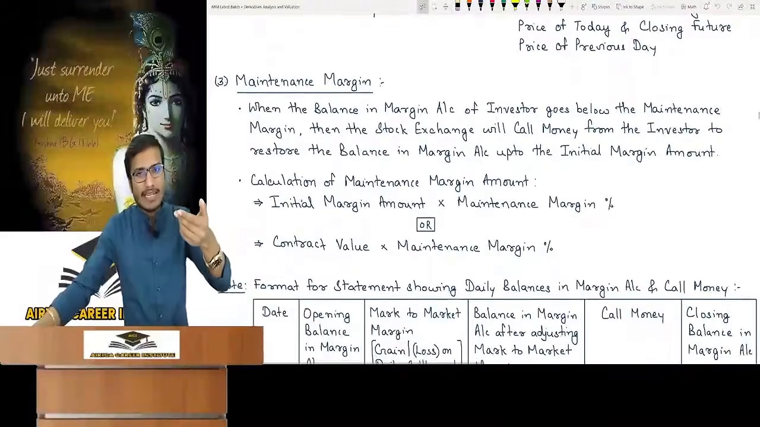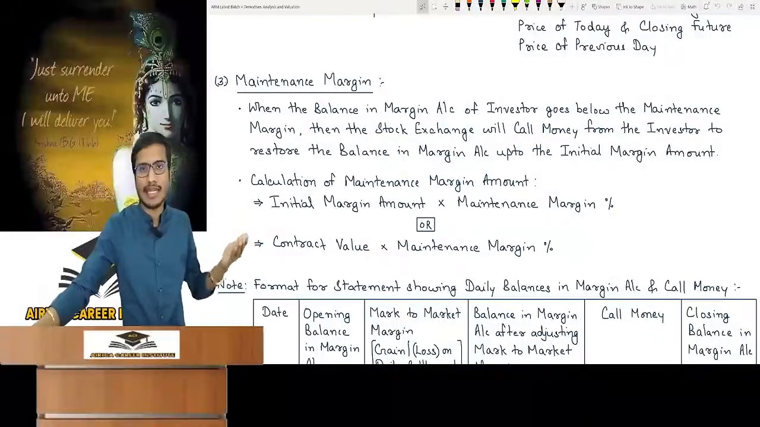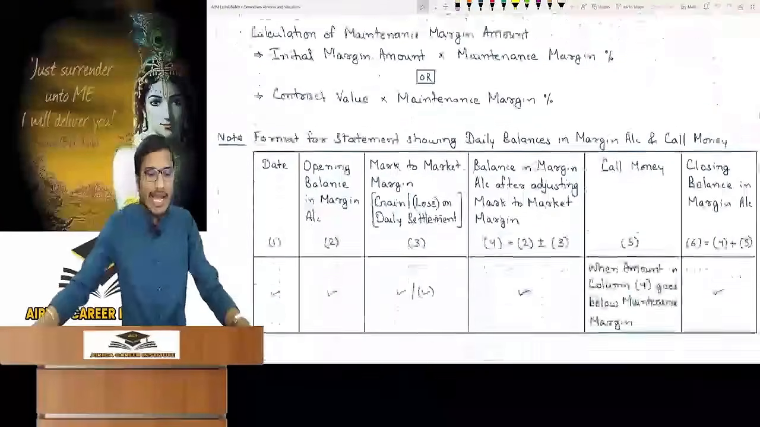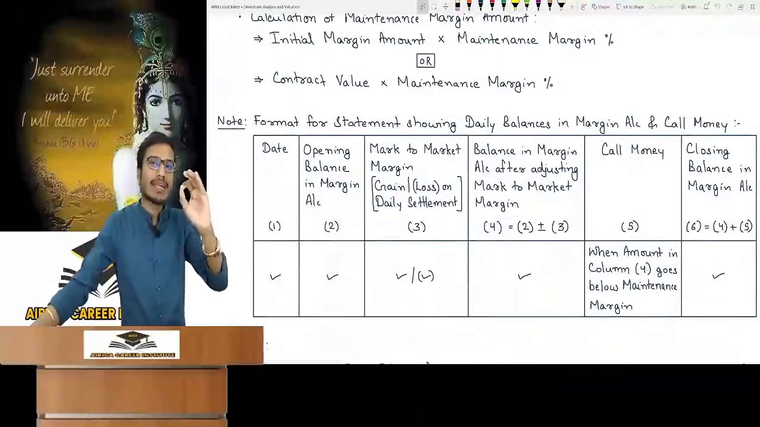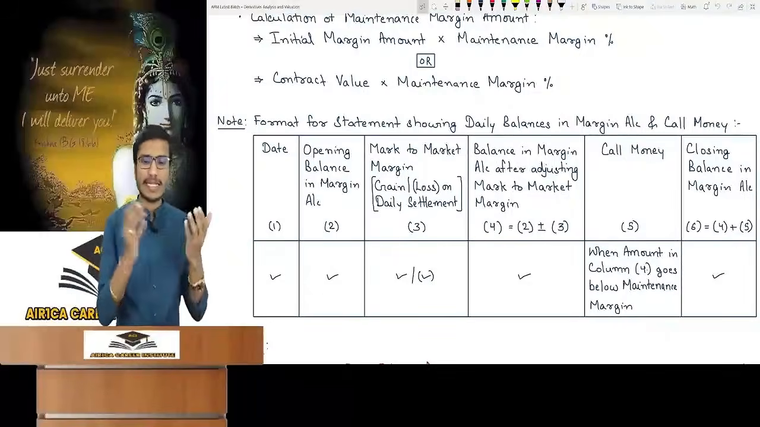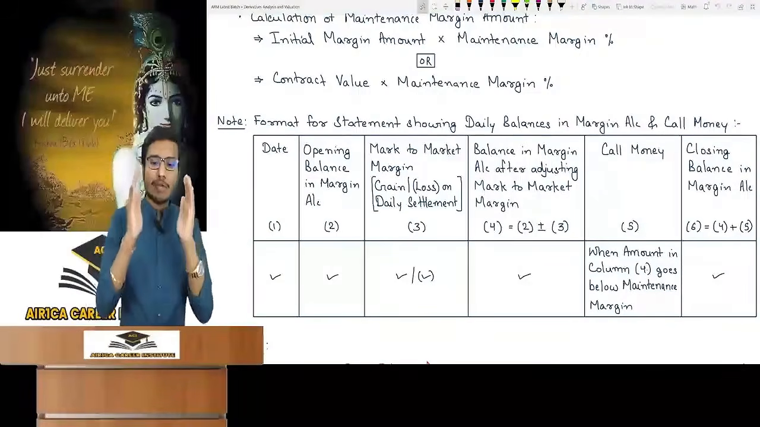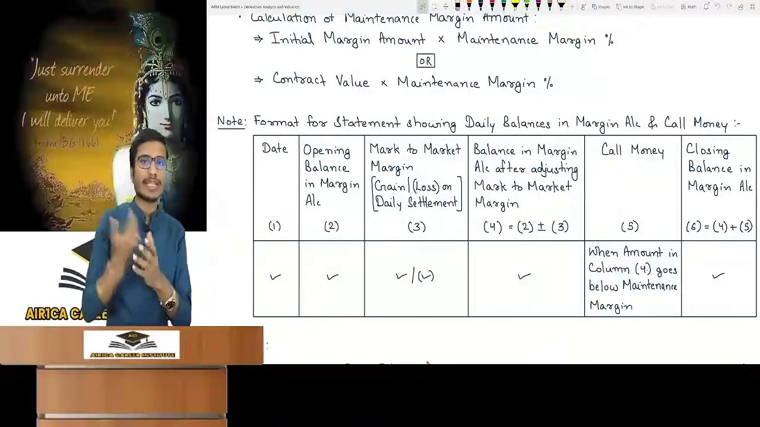Maintenance margin and initial margin, as a percentage of the contract value, will be given in the question. I have given a format for a statement showing daily balances in the margin account and call money. This will be asked many times in the question: how much daily balance is left in the margin account, and how much call money was asked and on which date?